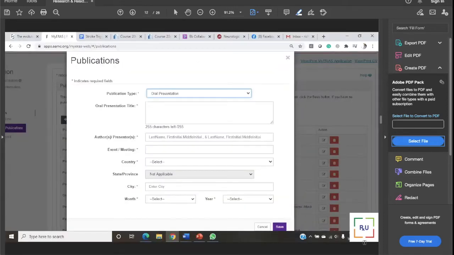Okay, oral presentation. Oral presentation and poster presentation are exactly the same. Some people are asking me, I had one project presented as an oral presentation, but it was in my school. Can you write it? The answer is, if you are an MSCR, Master of Science in Clinical Research, PhD or MPH student, and it is the annual day of your research or research symposium day or something, which is an event and meeting, yes. But if I did public health and I have 13 classes, and in each class I have to present two, which is 13 times 2, 26, there is no meaning. Those are my homework.